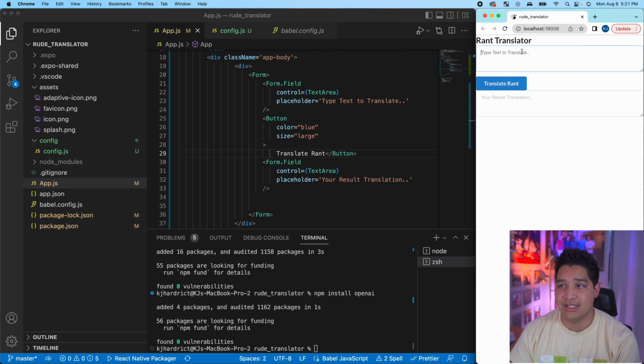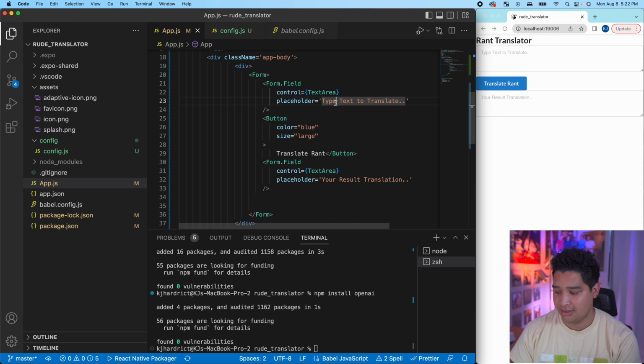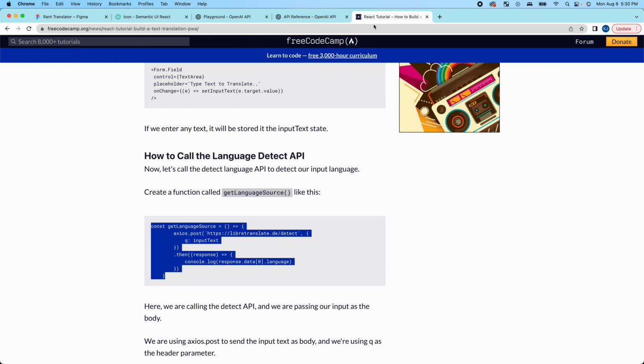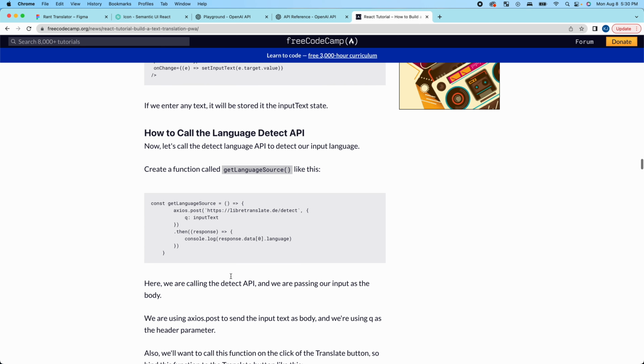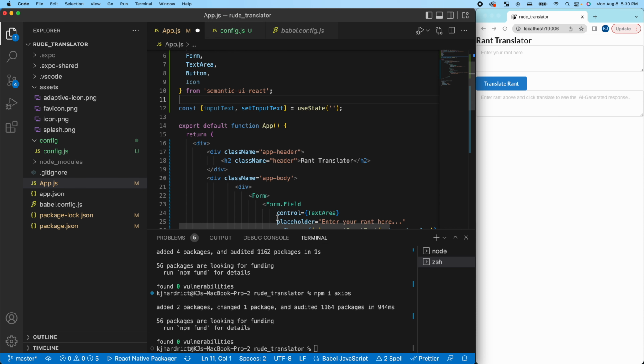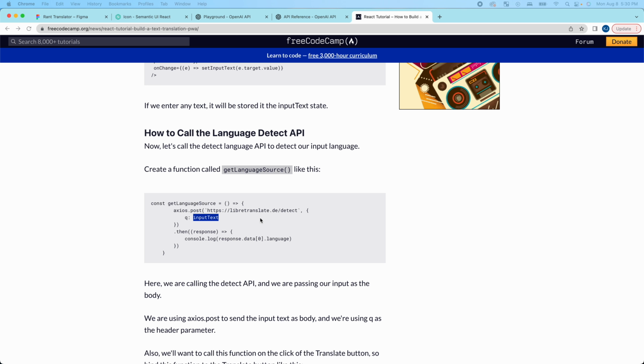And right now I need to change this fill-in text. So I'm going to go over here, copy that, put that in here. Okay, so right now we're at the step where we want to be able to call an API and get some response that we can query using the input text variable that we've created. And then put that into the prompt somehow to get some sort of response that we'll be able to pull out and actually get the output for our translation.